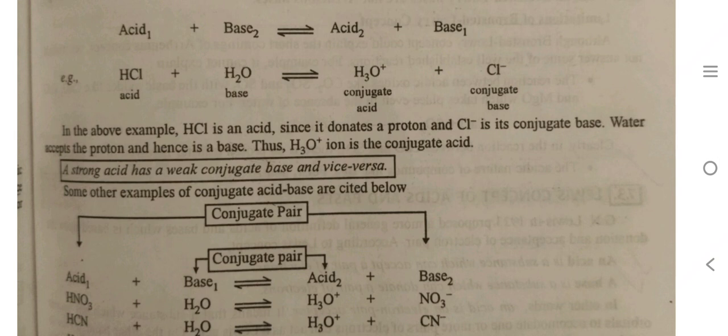HCl is an acid since it donates a proton and Cl negative is a conjugate base. Water accepts the proton and hence is a base. Thus, H3O positive ion is the conjugate acid. Note, a strong acid has a weak conjugate base and vice versa. A weak acid has a strong conjugate base.